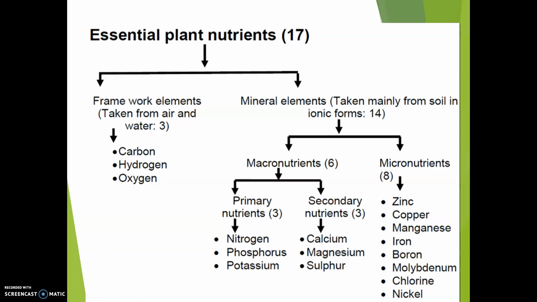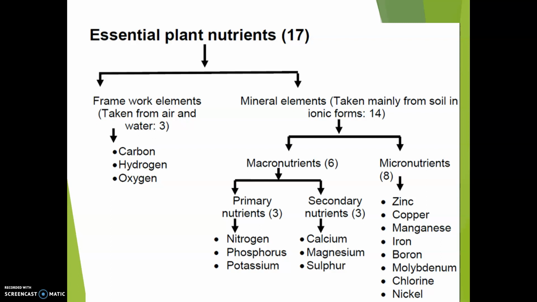Here is a classification of the plant nutrients. Actually, we have 17 plant nutrients. Of that, 3 nutrients, that is carbon, hydrogen and oxygen, are said to be the framework elements. The source for this carbon, hydrogen and oxygen is air and water.